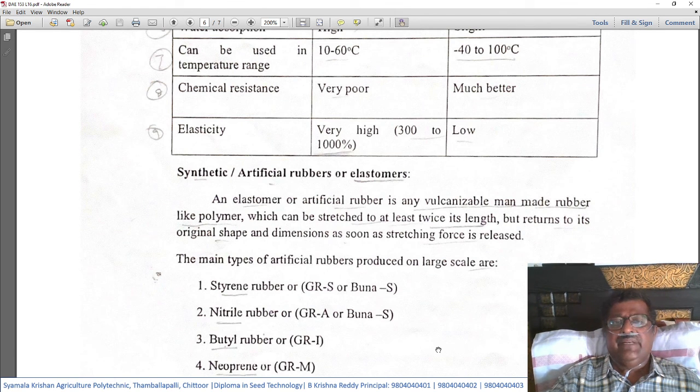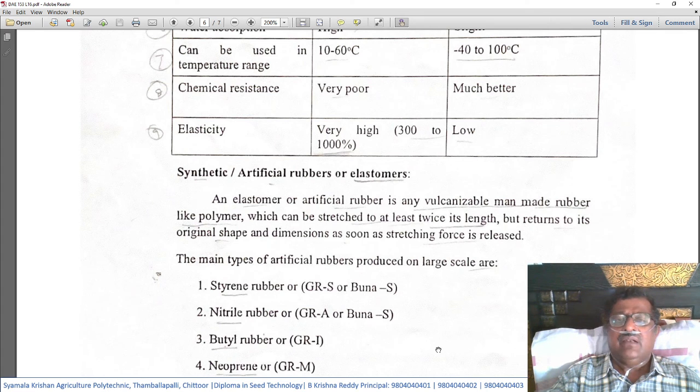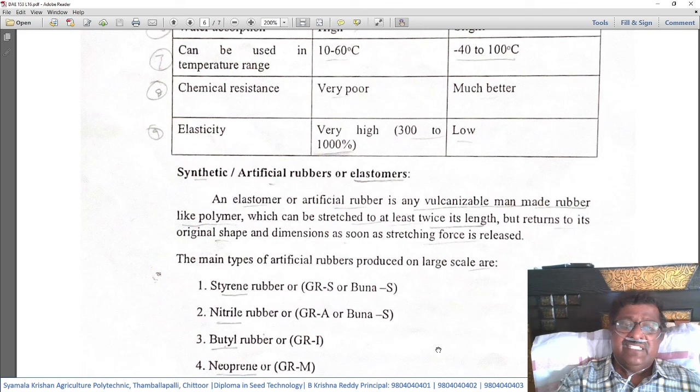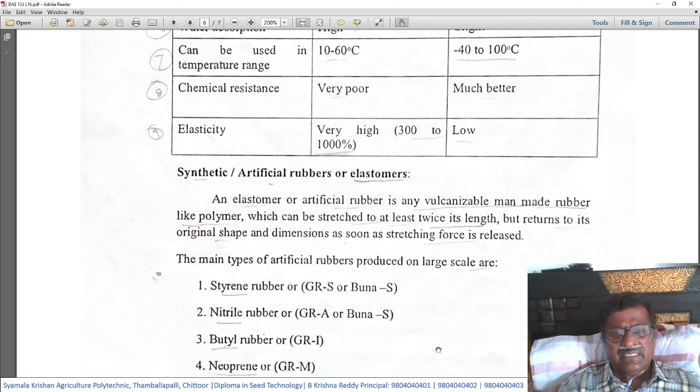A material should be vulcanizable. That means it can be put through the vulcanization process. It should be man-made, artificial, not natural. It is a rubber-like polymer which can be stretched at least twice its length.